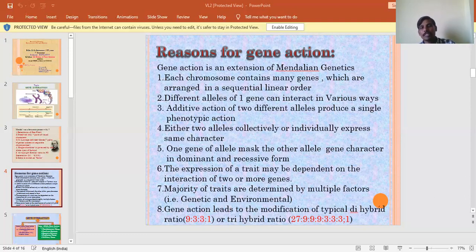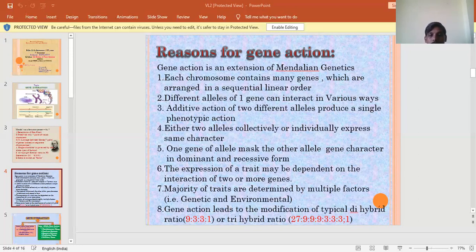The expression of a trait may be dependent on the interaction of two or more genes. The majority of traits are determined by multiple factors, not only a single one. Multiple factors are responsible for the expression of different characters. Sometimes they may be genetic factors, or sometimes environmental factors also influence.